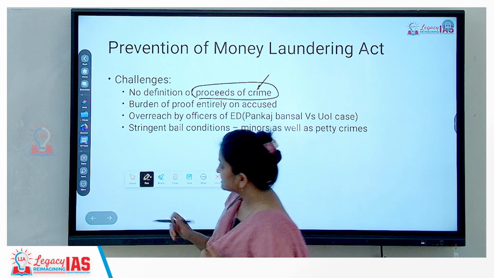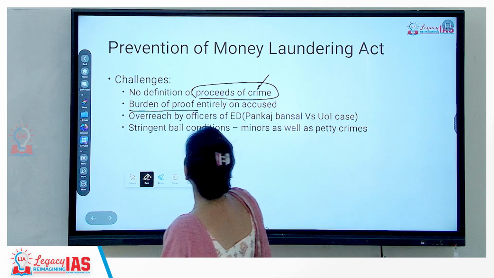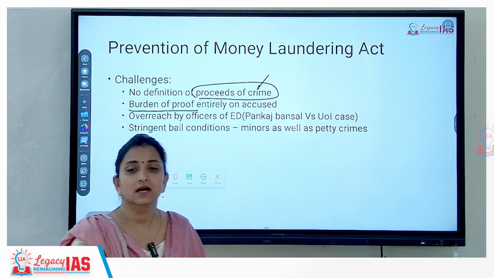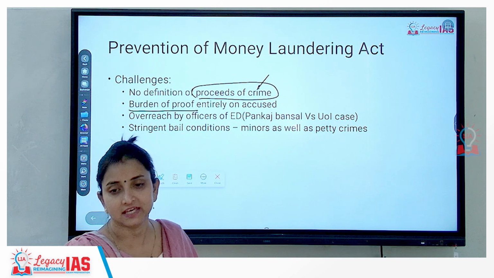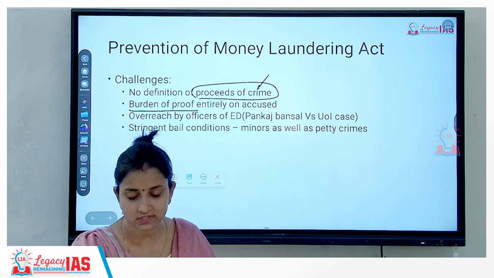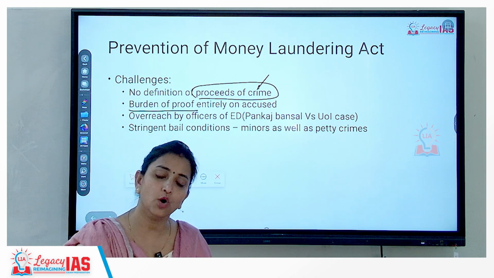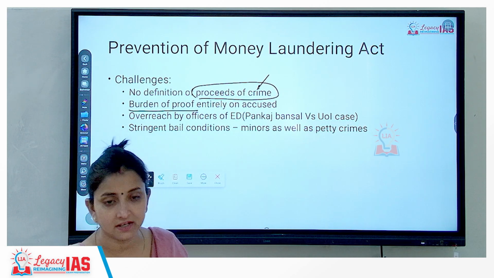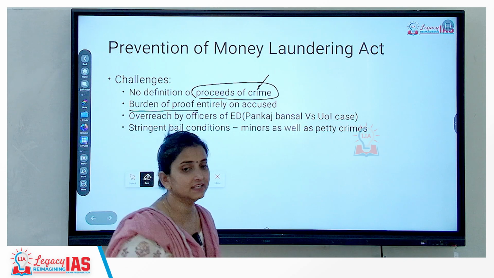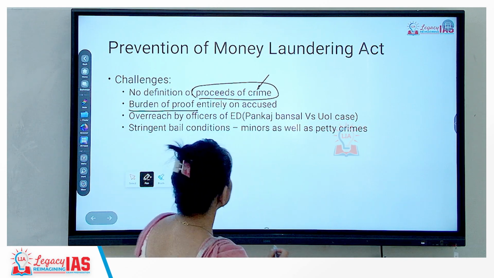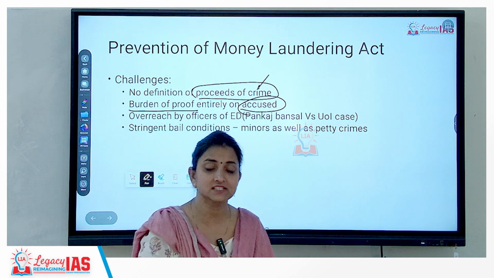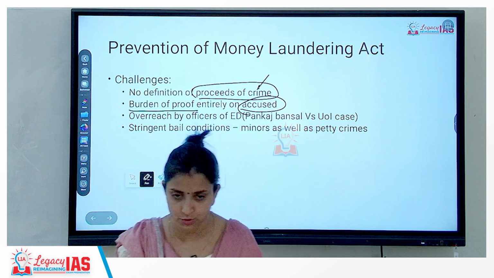The second very big problem is that the burden of proof lies entirely on the accused. As soon as ED has initiated a case against a person who is assumed to be the accused, all the charges will be imposed on him. Okay? Now it is his burden to prove that he is innocent. Okay? So this needs to be balanced out. When we are writing the way forward, we need to write that the burden of proof needs to be balanced out.